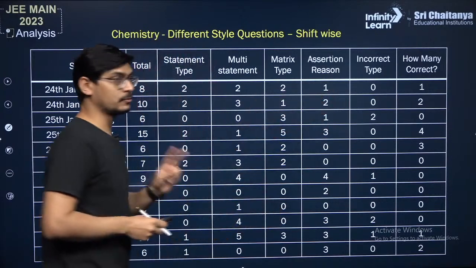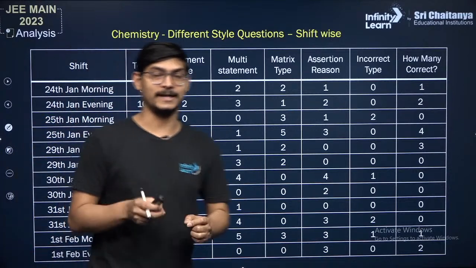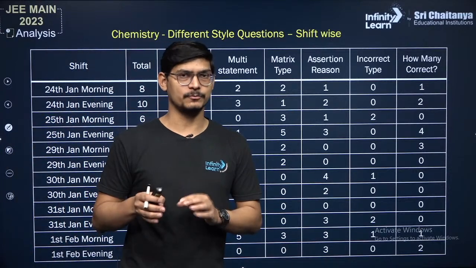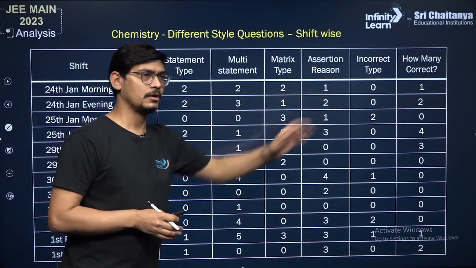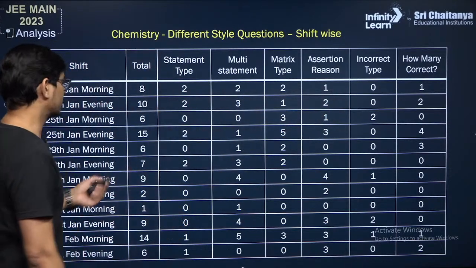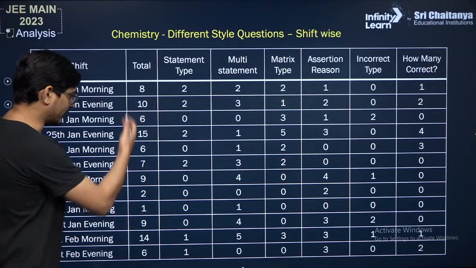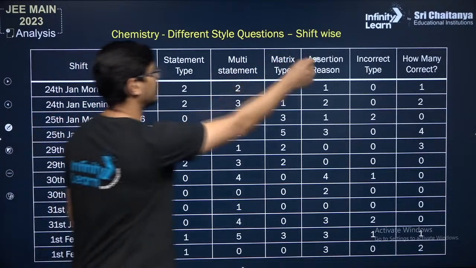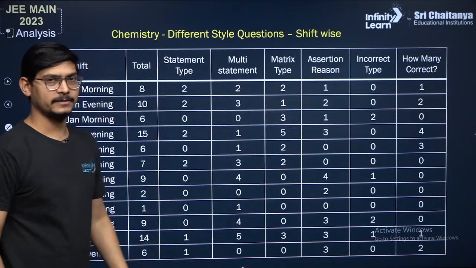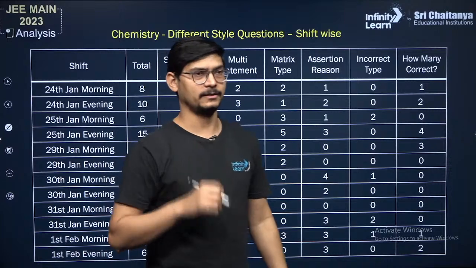Whenever you select the answer, go through it once more quickly to see if you have selected the correct choices. On average there were around 5 to 10 questions from these pattern types, and the remaining questions were simple, one correct type.